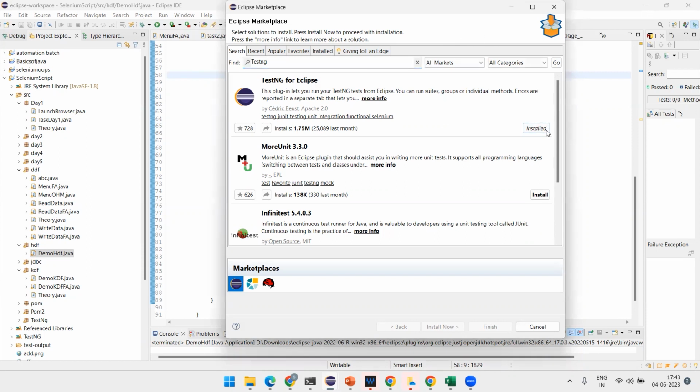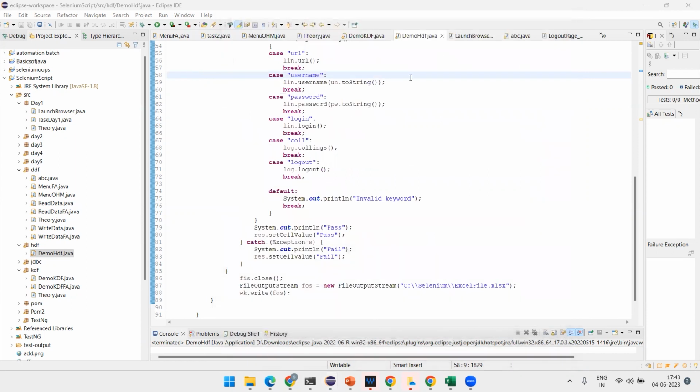So in this way, today we have learned the TestNG introduction. In the next lecture, we will learn the TestNG annotations.